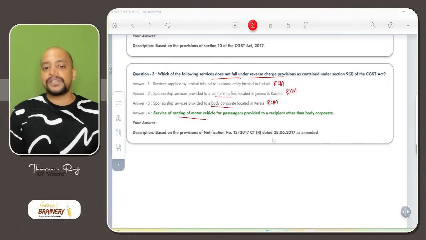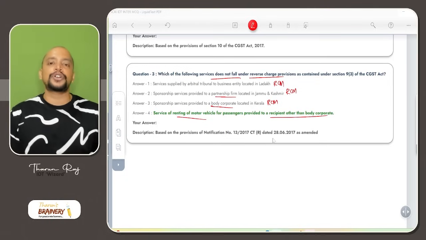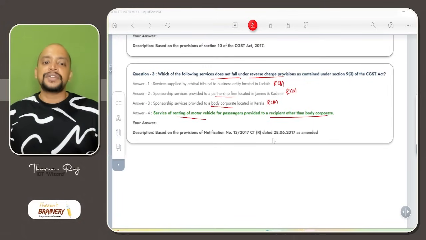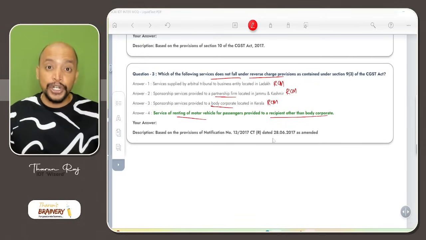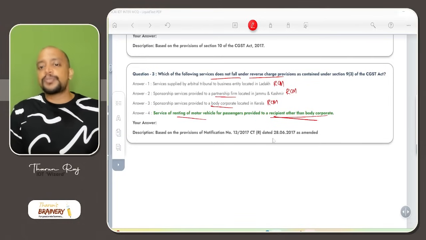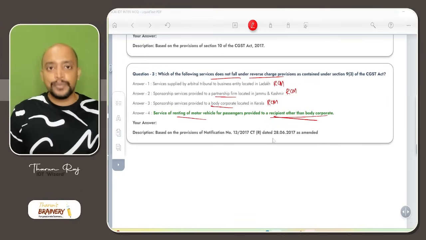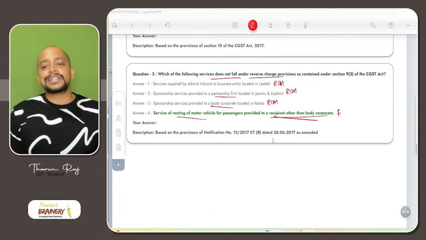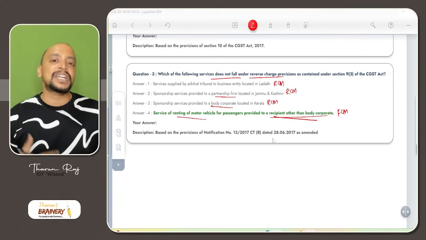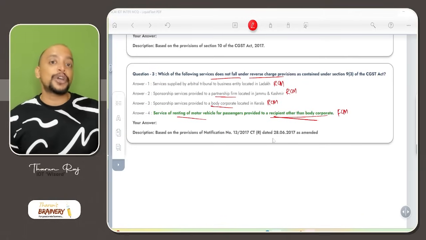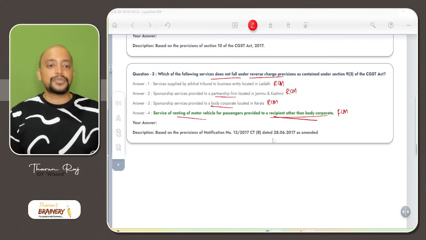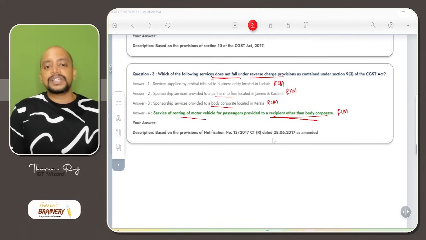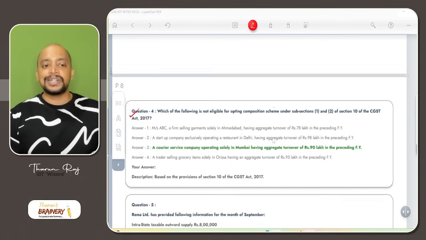Service of renting of motor vehicles provided to a recipient other than body corporate. In order to bring renting of motor vehicle under RCM, what are the three conditions? Supplier should be other than body corporate and recipient should be body corporate. As the recipient is other than body corporate, it will not come under RCM, it will be FCM. All three conditions should be satisfied for RCM: supplier other than body corporate, recipient body corporate, rate of GST 5%. But here it will not come under RCM, so FCM. They're asking which of the following services does not fall, so option D is the answer.